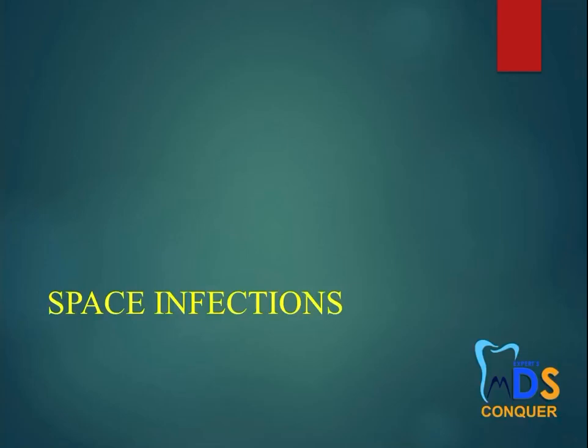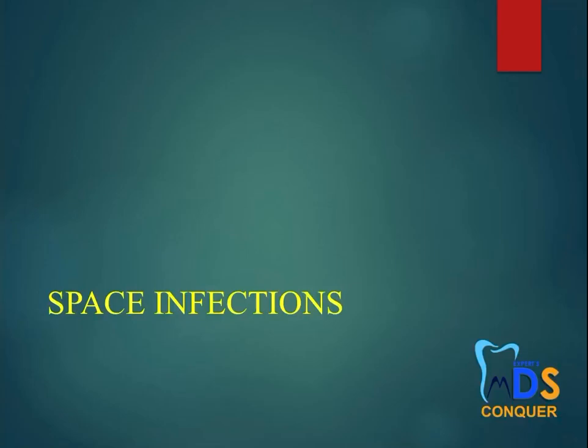have to explain to the examiner that you didn't jump directly, you have given a good start to your answer. So you have to give an explanation, you have to give an introduction, you have to give the cardinal signs, you have to give the general and the local factors and how the path of the infection spreads and the various organisms. So this is how you have to start the answer, and then you have to enter the main answer. So the flow should be there.